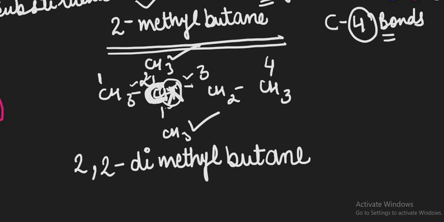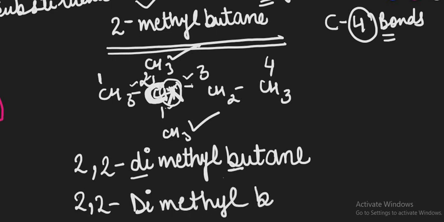And remember, this is also a rule. We need to write all the names in small letters. And if you want to write a capital letter, then only the first letter is capital: Dimethylbutane. The rest are all in small letters, not capital.